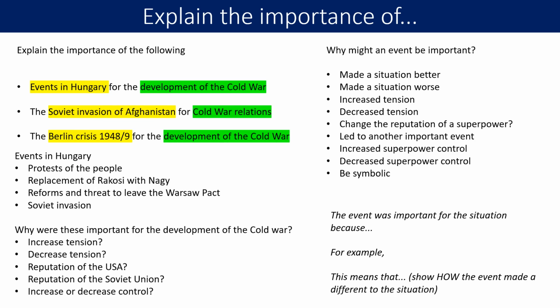So on the screen, you can see an example of how we might respond to the first question. Explain the importance of the events in Hungary for the development of the Cold War. And what we've done is listed 4 events that took place in Hungary. Now, if you describe the events in Hungary, you would get 1, maybe 2 marks. But what we're looking to do is to think about why they were important. So ask yourself these questions.